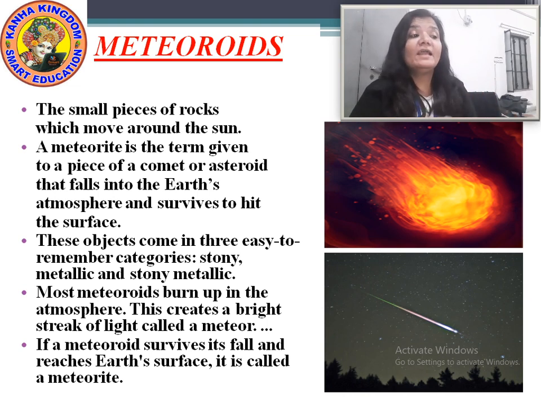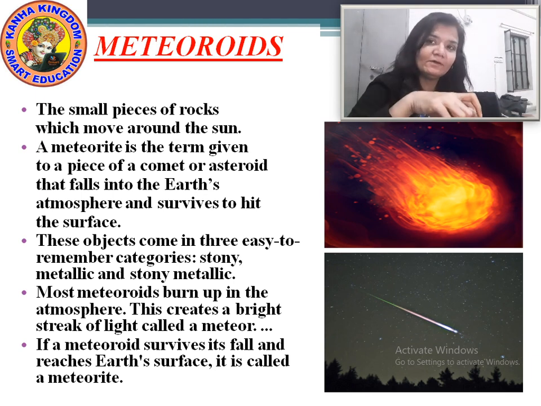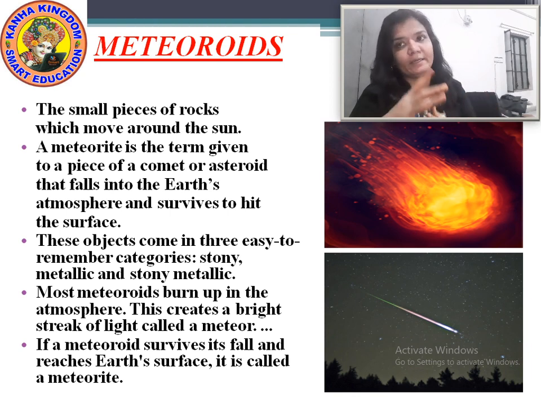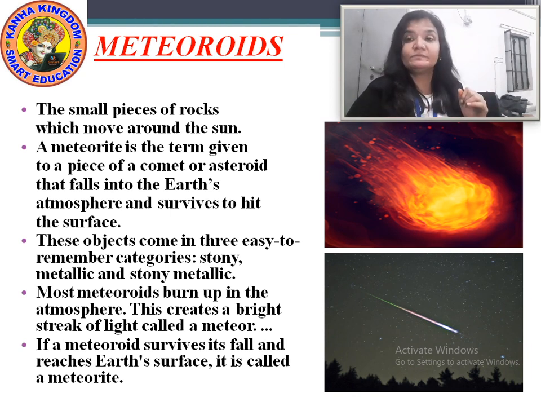But when the meteoroid falls on the Earth's surface after coming in contact with the atmosphere, rather than burning fully or disappearing, then it is a meteorite. Understood?